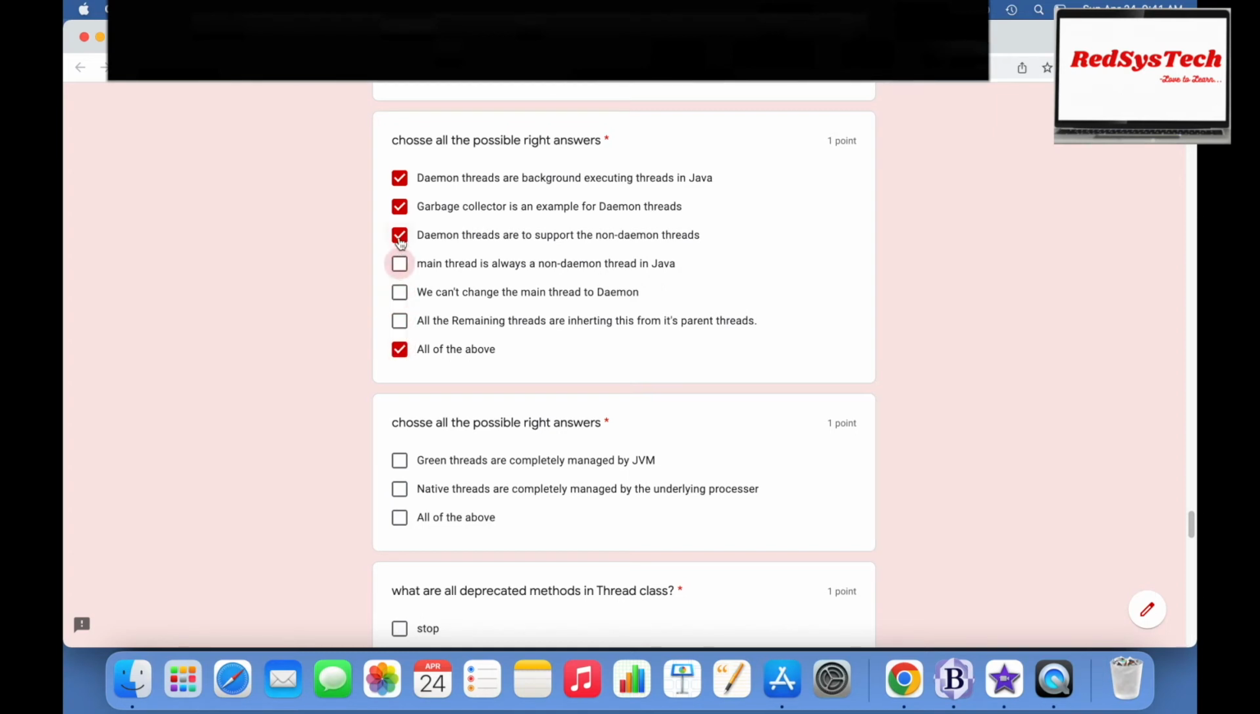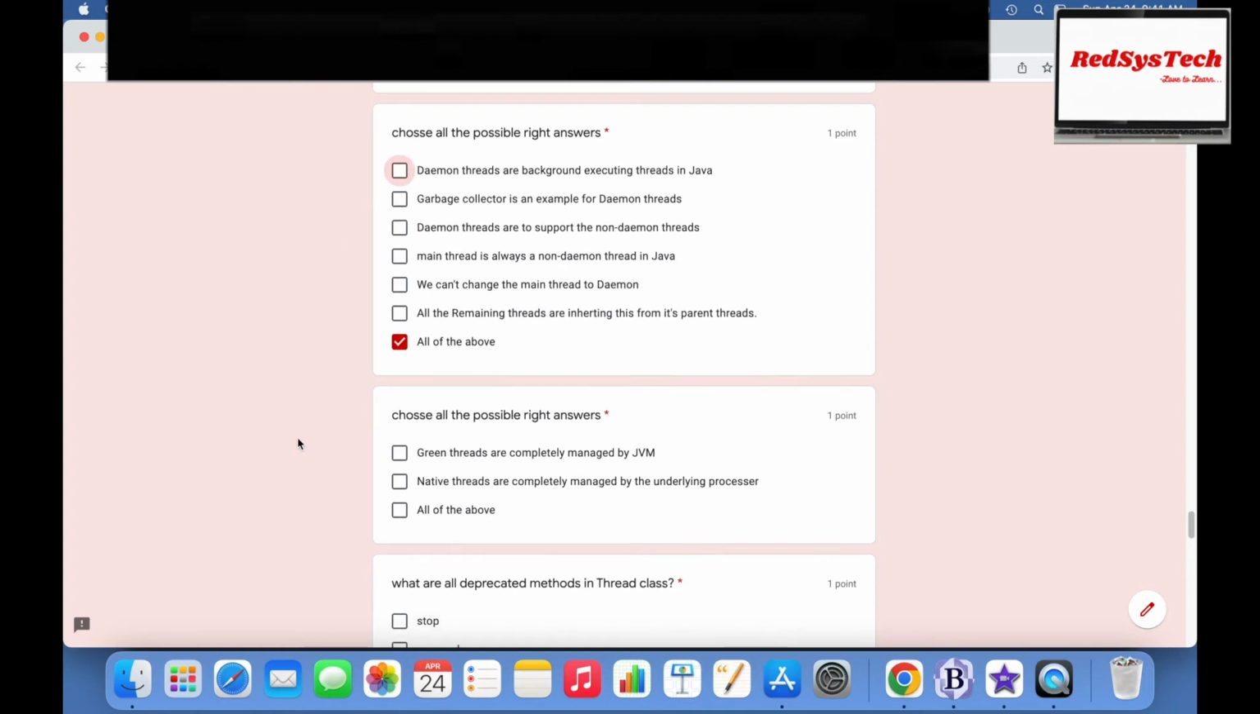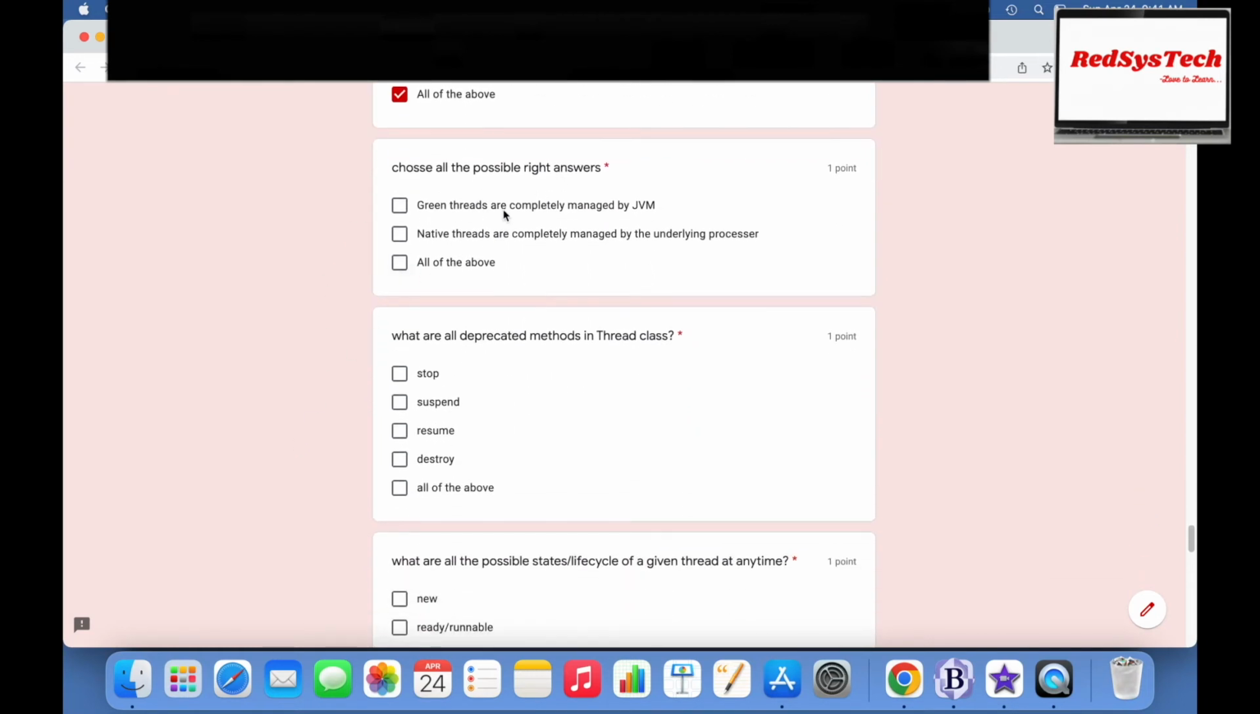Because all the answers are correct, I can choose all of the above. So choose all the possible right answers. Green threads are completely managed by JVM. Is it right? Green threads are completely managed by JVM. That is correct. Native threads are completely managed by the underlying processor.